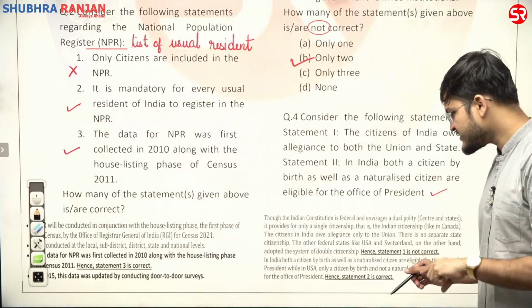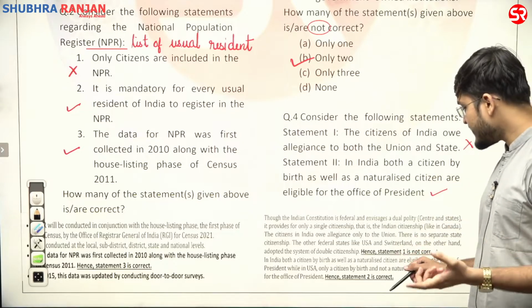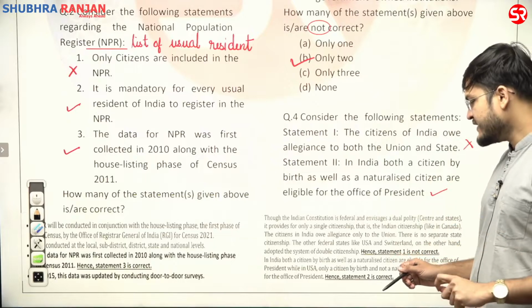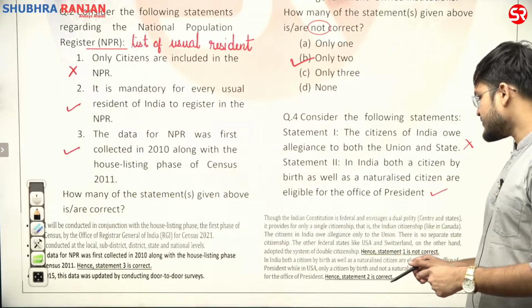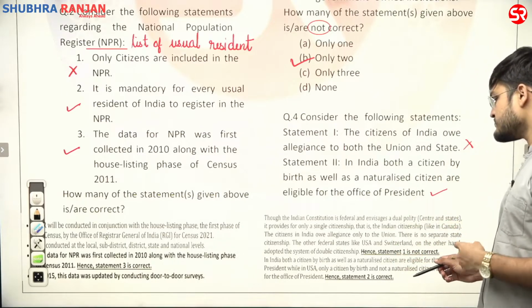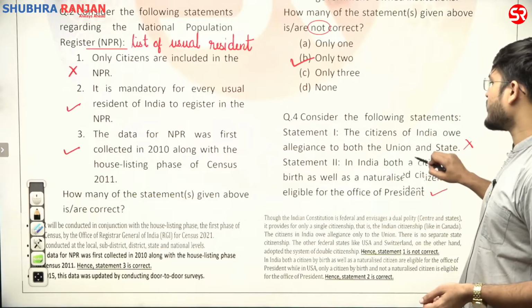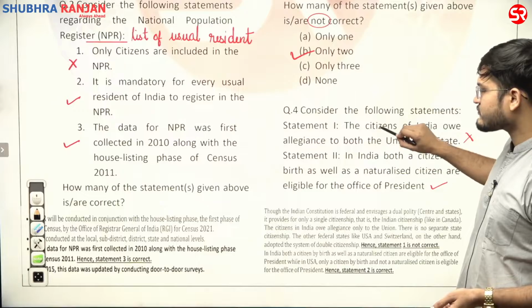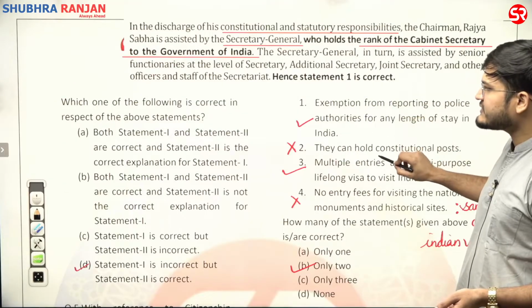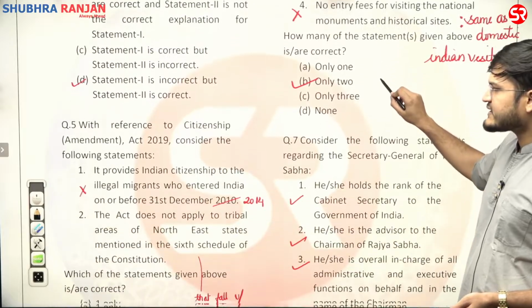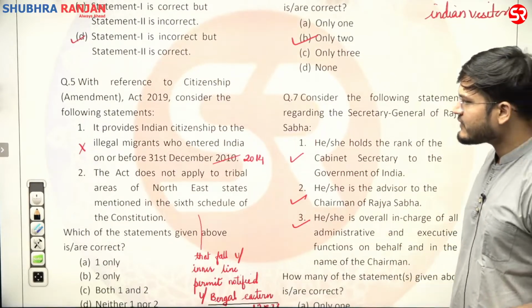In India, both citizens by birth as well as naturalized citizens are eligible for the office of president, while in USA, only a citizen by birth and not a naturalized citizen is eligible for the office of president. So second statement is correct. First statement is wrong. The correct answer would be D. That is, statement 1 is incorrect, statement 2 is correct. Now let us see question number 5.